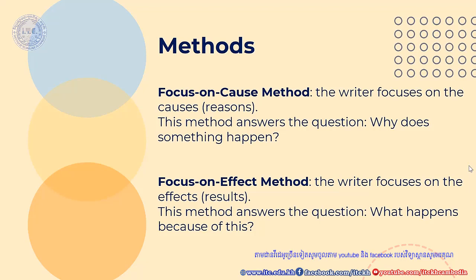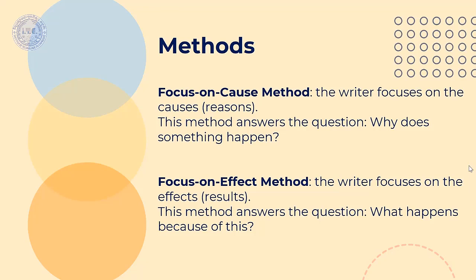So here again we have two methods. The first one is the focus on cause method, and the second one is the focus on effect method. We focus on two different things. The first one is the reason why it happened, and the second one is the result: what happened because of this?